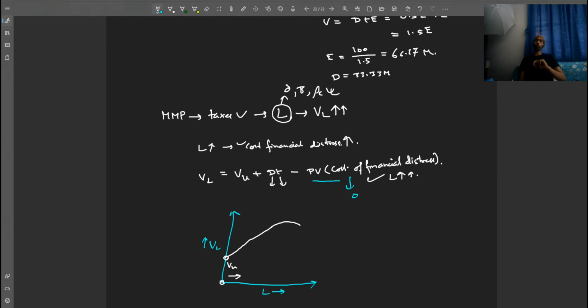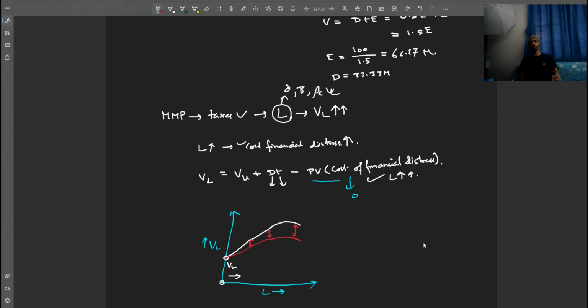Now, if you incorporate the cost of distress also, then the curve worsens further. And this worsening aggravates as you increase the leverage. As you increase the leverage, the curve becomes worse and worse. So this is how financial distress and the cost of it impacts the value of the firm.